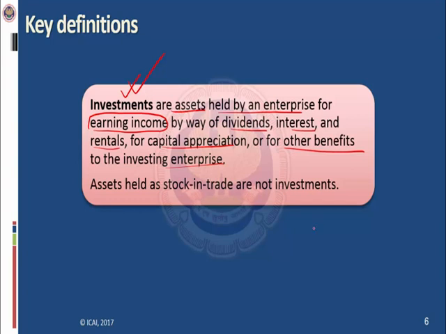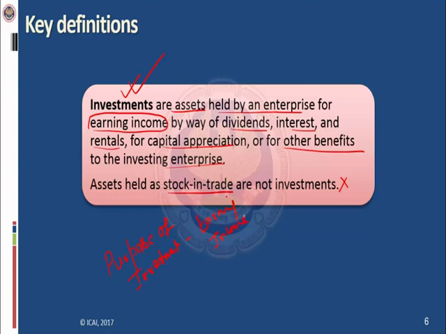Assets held as stock in trade are not investments. Going by the definition, the purpose of investment is earning income, because investments are assets held by an enterprise for earning income.